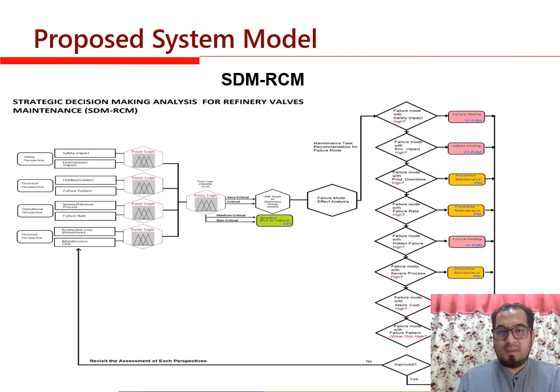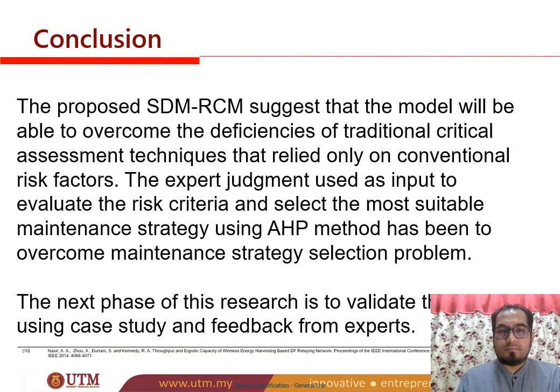For example, the safety impact must use failure finding. Environmental impact also uses failure finding. High production downtime uses preventive maintenance. Likewise, high failure rate uses preventive maintenance. So this is the model that we name SDM RCM, Strategic Decision Making Analysis for Refinery Valve.